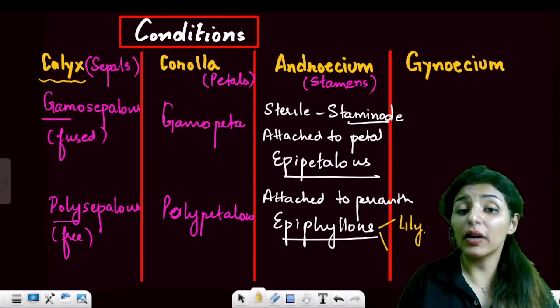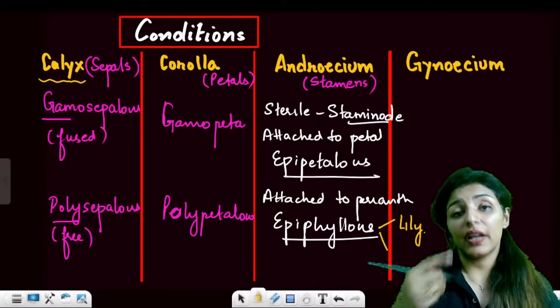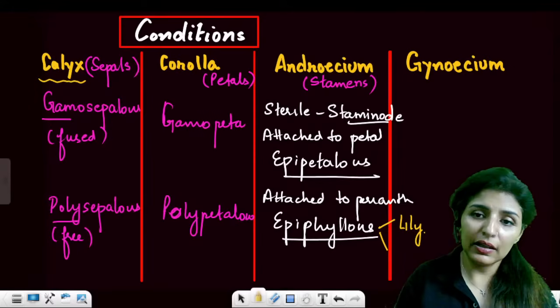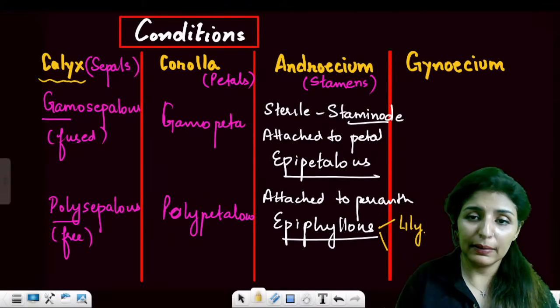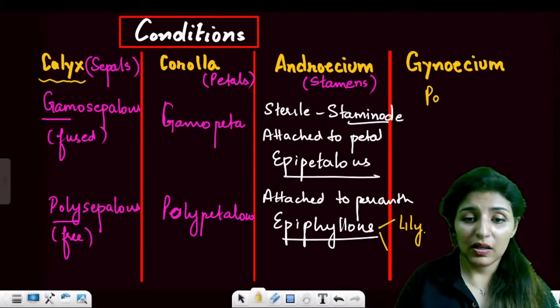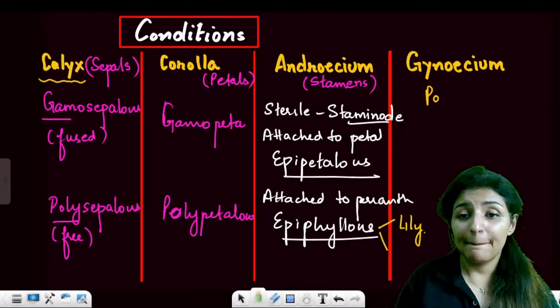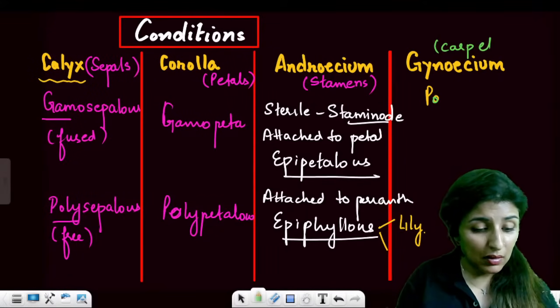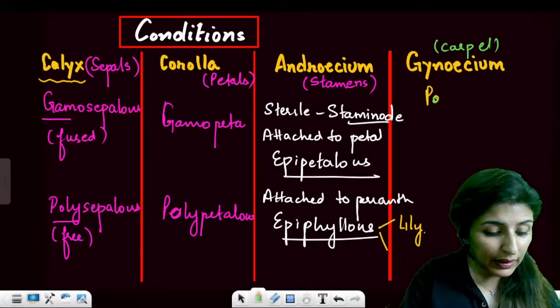All right, moving on to gynoecium. Similarly, gynoecium can be, if there are more than one pistil, then we can call it... Everything clear? Anyone with any doubt till now?